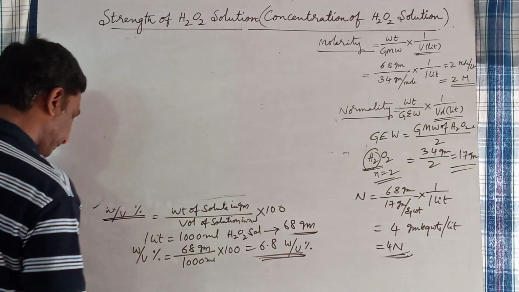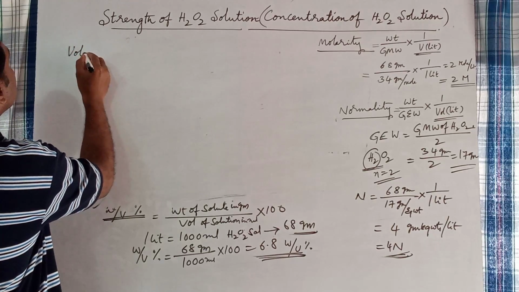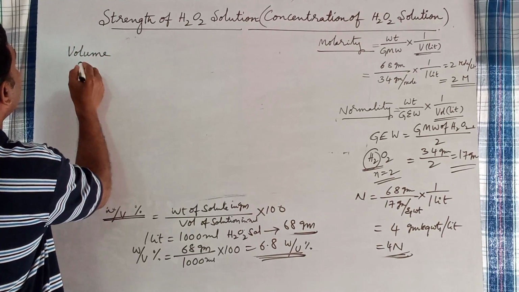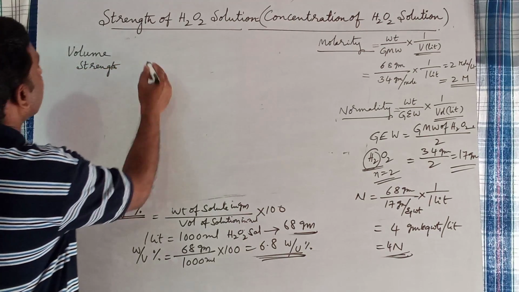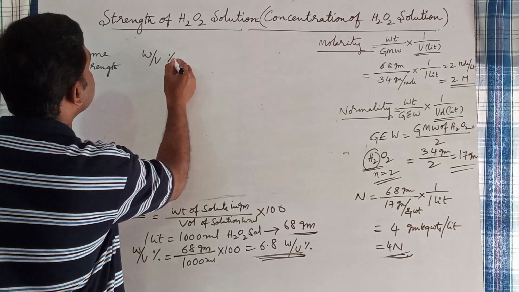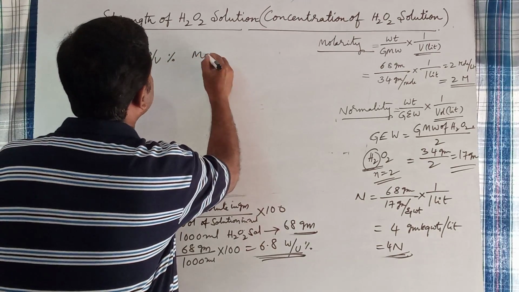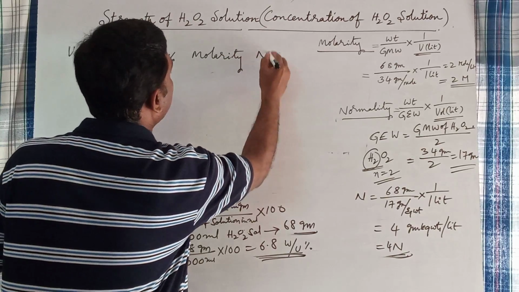See here: volume strength of H2O2, weight by volume percentage, molarity, normality.